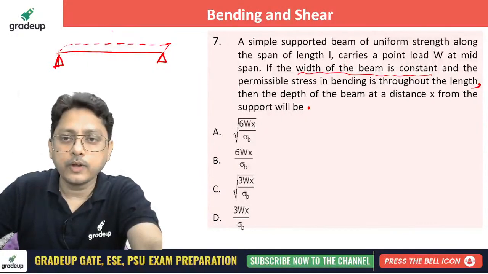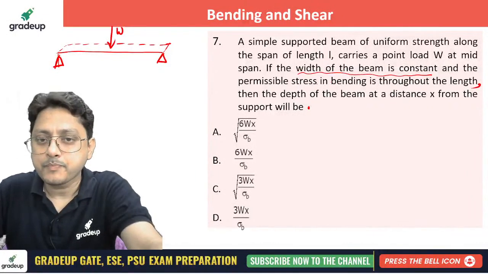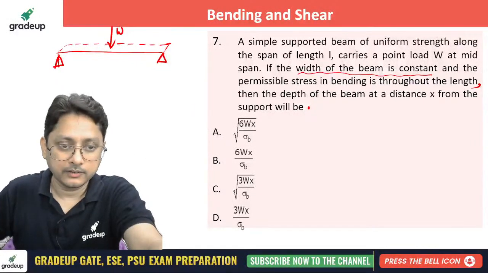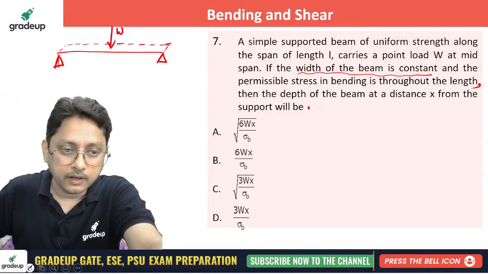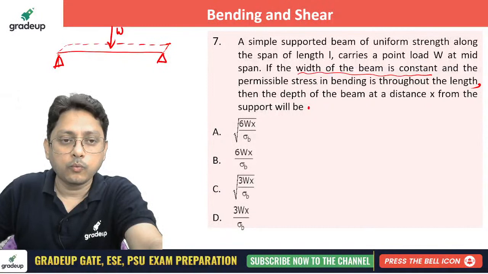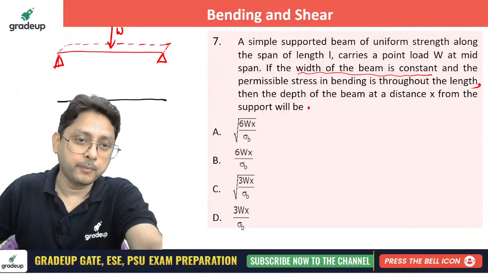Point load W acting at midspan, and the length is given as L, with bending stress throughout the length. That's very nice. Understand this question carefully. First of all, what is he trying to say here? What will be the bending moment diagram?